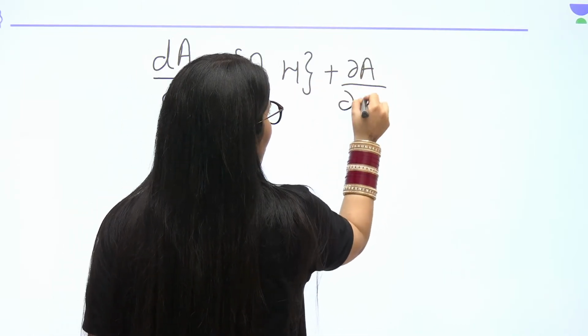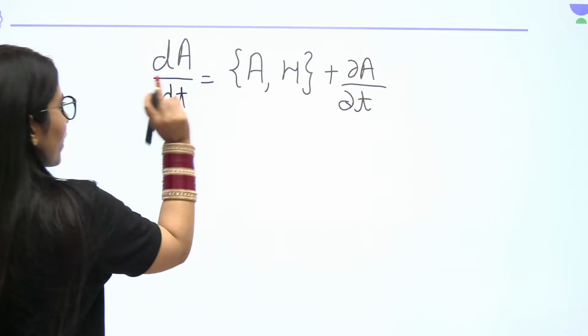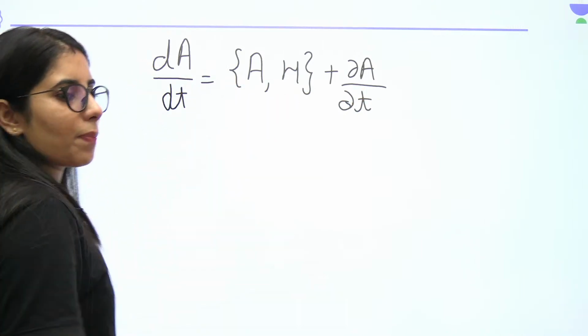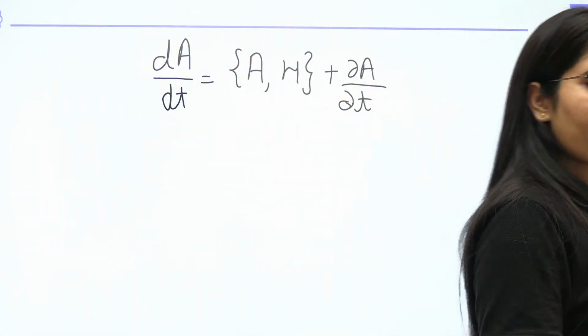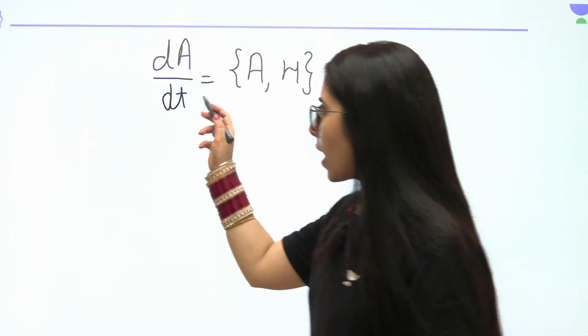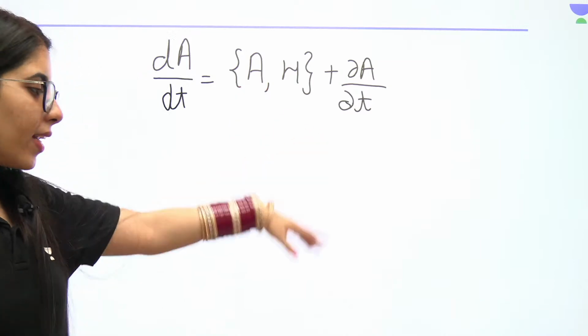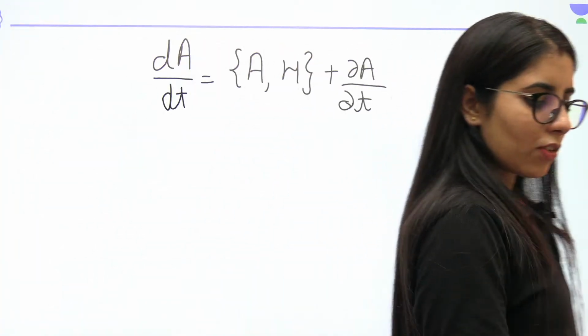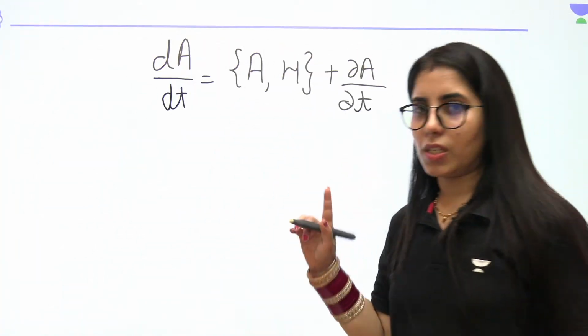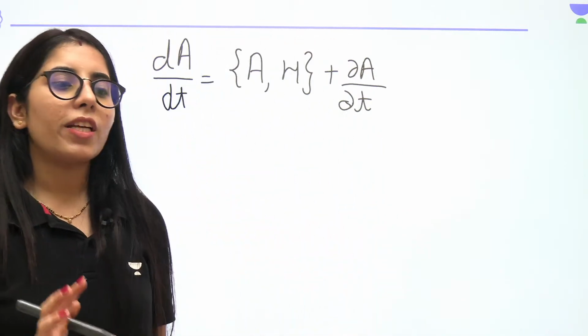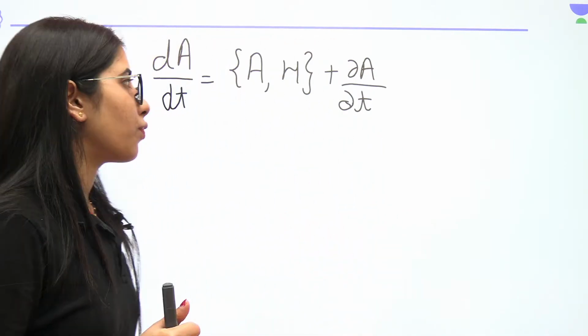Okay, so the second one is the partial differentiation, and the first is the total time derivative part. When they say you have to find the total time derivative, you have to find this. The first is the Poisson bracket of A with H, and the rest, delta A upon delta t, represents the partial differentiation. So whenever you have to find the total time derivative, this is what you have to do.